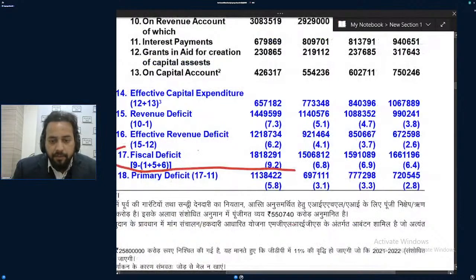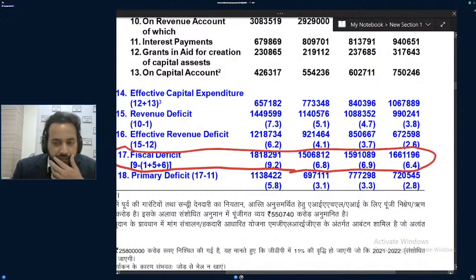Fiscal deficit. The government said on 1st Feb that we will be taking a fiscal deficit of 15 lakh crore. Okay, 15 lakh crore. But did it end at 15 lakh crore, or did the government take some little more? See this data? 15.9 lakh crore. The government was planning for this.